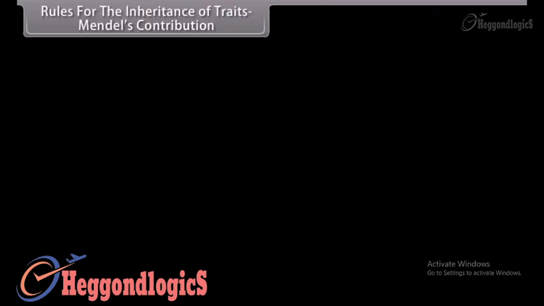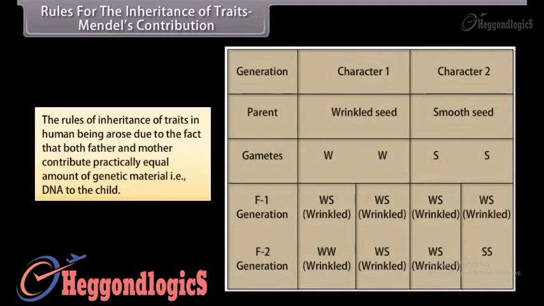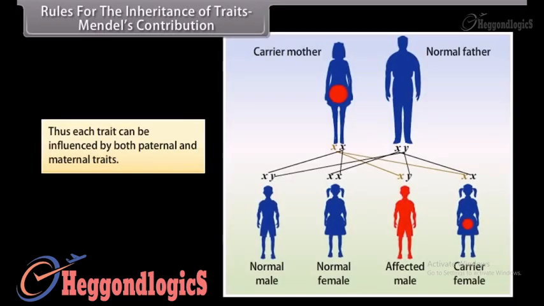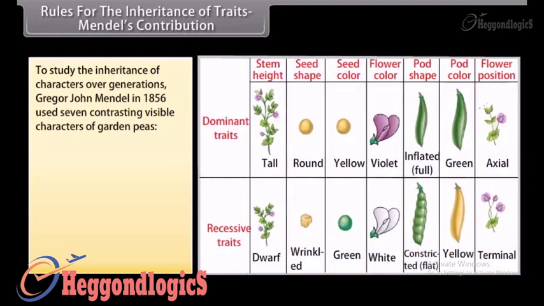Rules for the inheritance of traits. Mendel's contribution. The rules of inheritance of traits in human beings arose due to the fact that both father and mother contribute practically equal amount of genetic material, that is, DNA to the child. Thus, each trait can be influenced by both paternal and maternal traits. To study the inheritance of characters over generations, Gregor John Mendel in 1856 used 7 contrasting visible characters of garden peas.